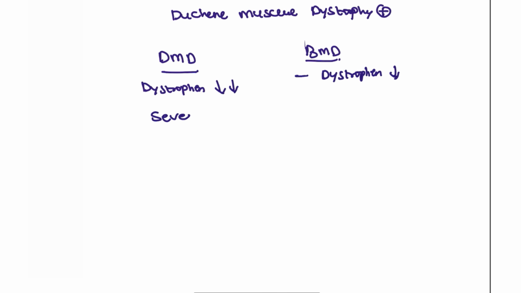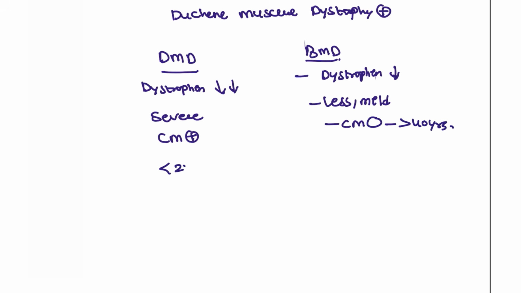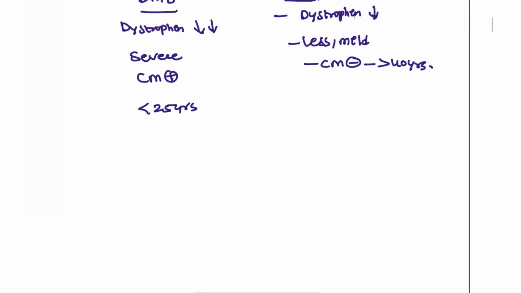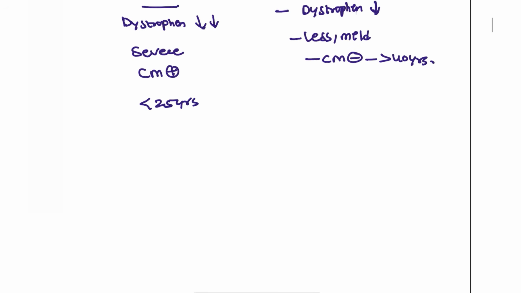That's why it is a severe condition. Becker involves cardiomyopathy and it is a less severe, or we can say mild, condition, and cardiomyopathy is not seen. Even if it is seen, it will be after 40 years. But this patient is just 25 years old. He will be living just for 25 years. That is the difference between Duchenne muscular dystrophy and Becker muscular dystrophy.